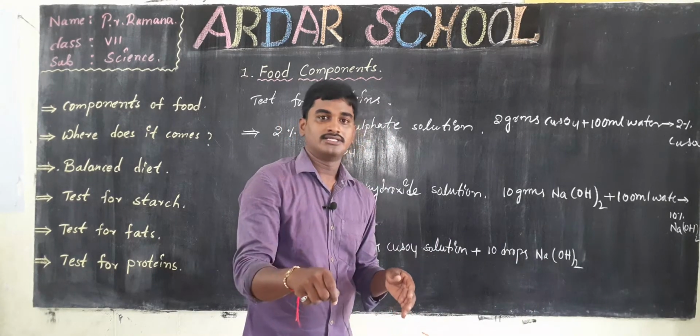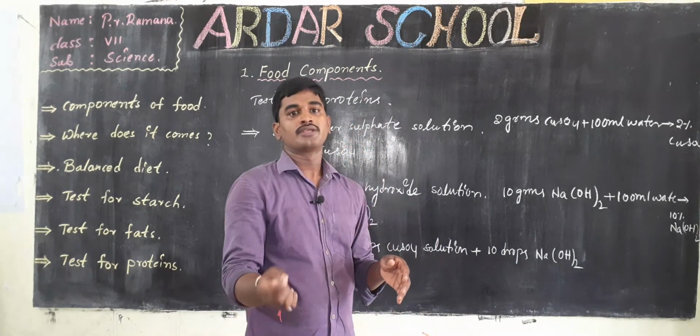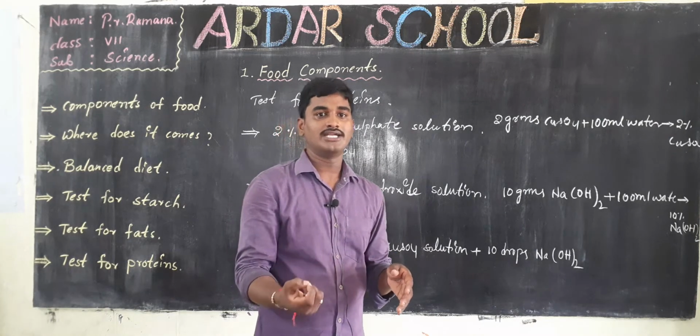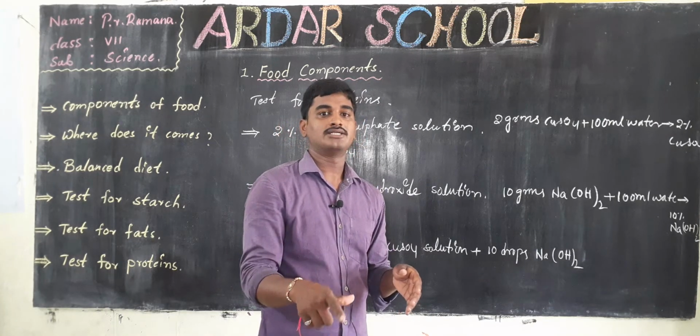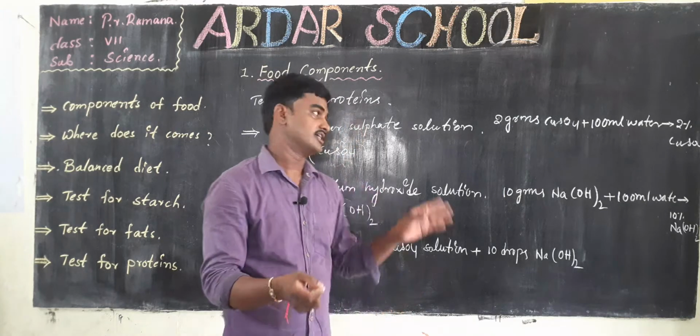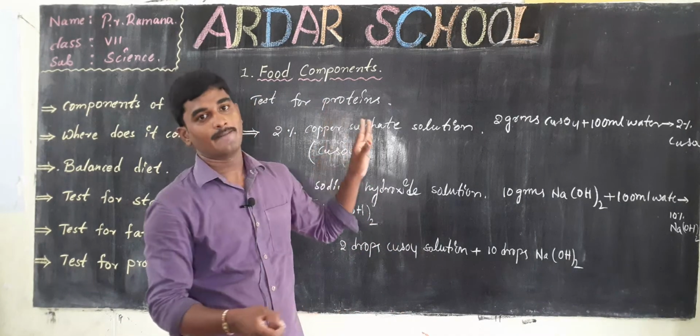If the food turns violet or purple, then we can say that the food contains protein.